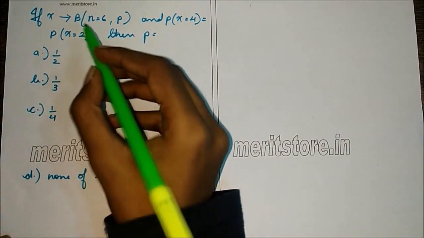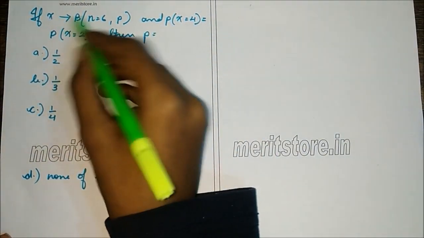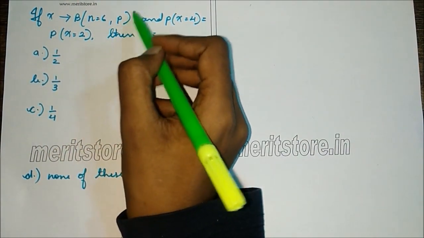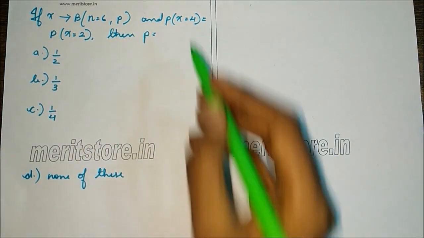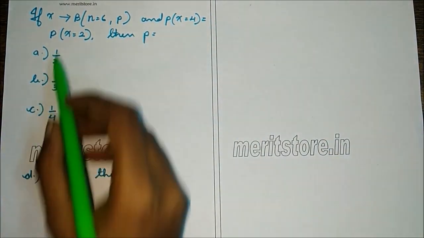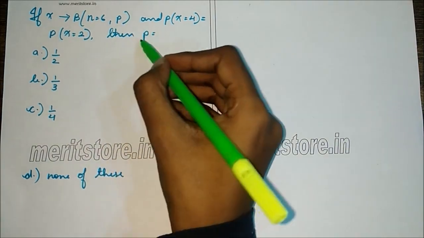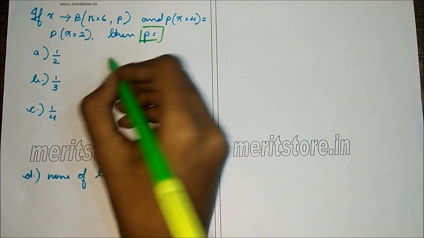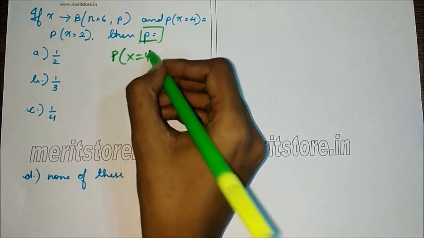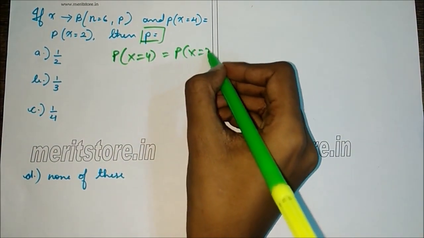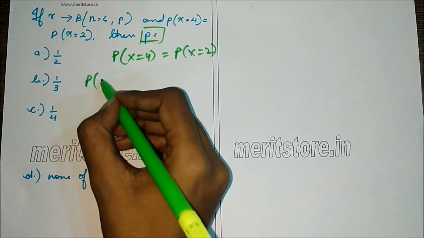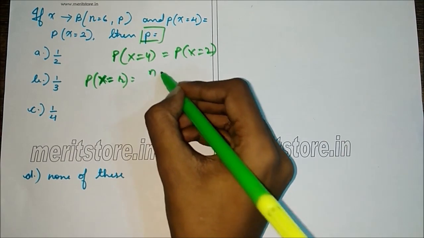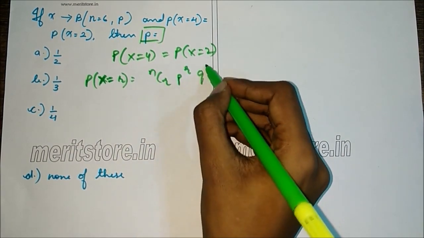Next question is X belongs to a binomial distribution where n is 6 and p is the probability of success. Now P of X equals 4 is the same as P of X equals 2. We have to find the value of p. Now the approach will be the same as the previous sum. So it is given that P of X equals 4 is equal to P of X equals 2. Now we'll write the general form for X equals r. So probability of X equals r is nCr p raised to r q raised to n minus r.